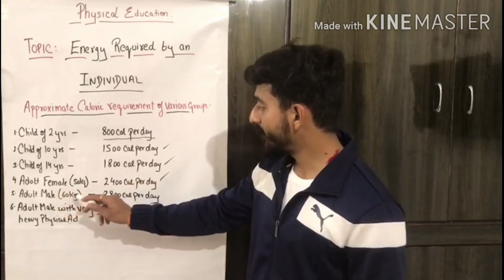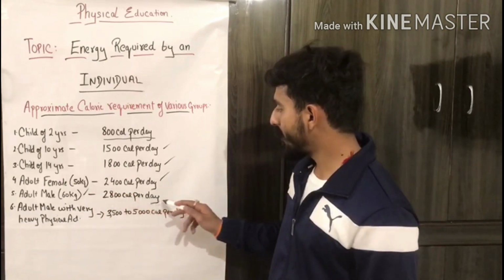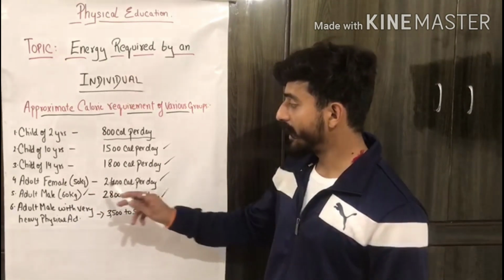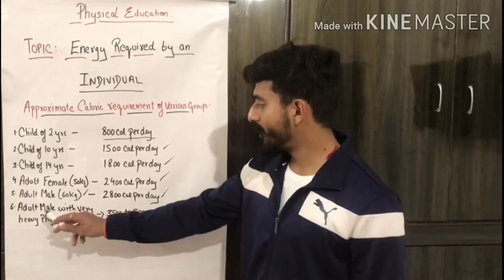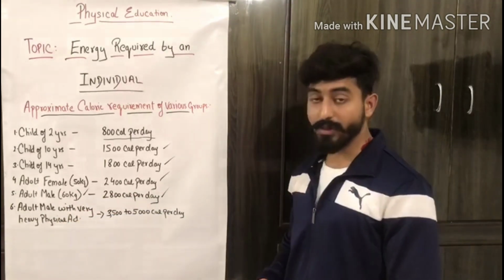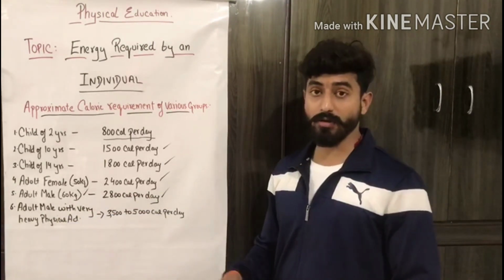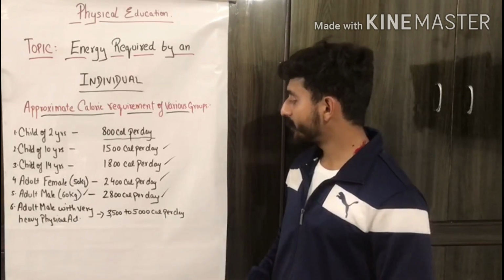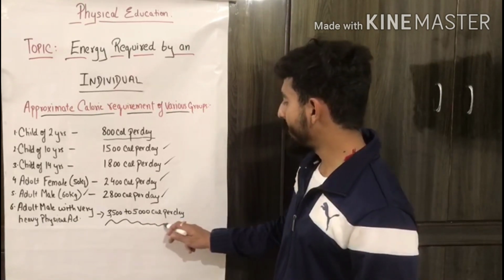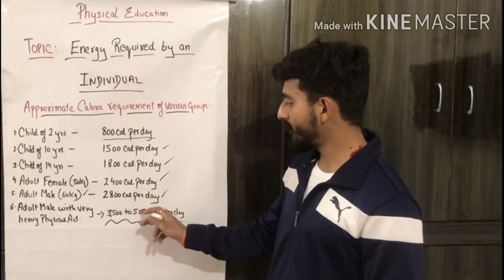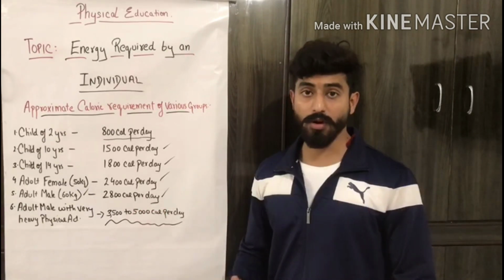An adult male with 60 kg of weight requires 2800 calories per day. Then an adult male with very heavy physical workout, that means if he is doing a heavy physical workout during his training session, then he requires 3500 to 5000 calories per day. This variation is according to his physical workout.